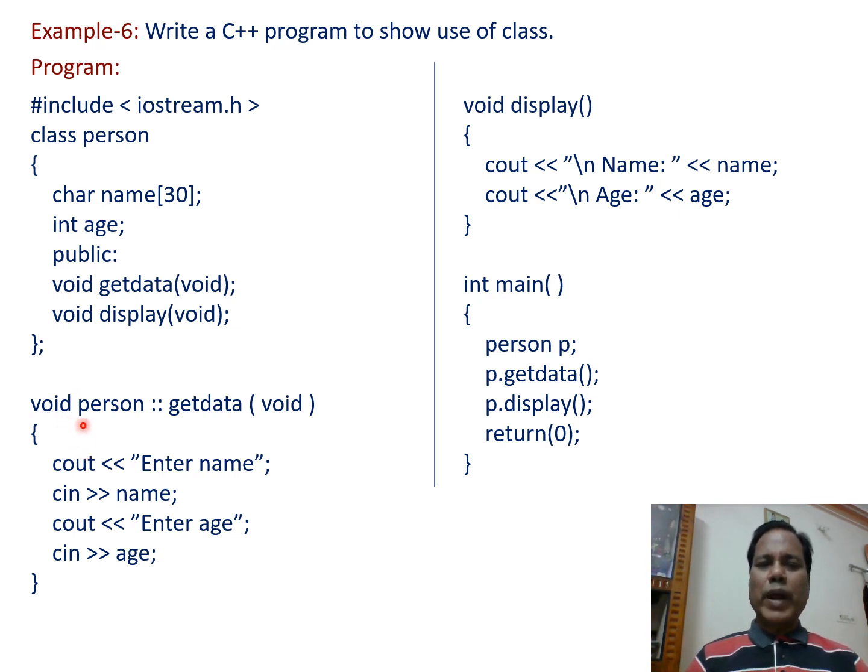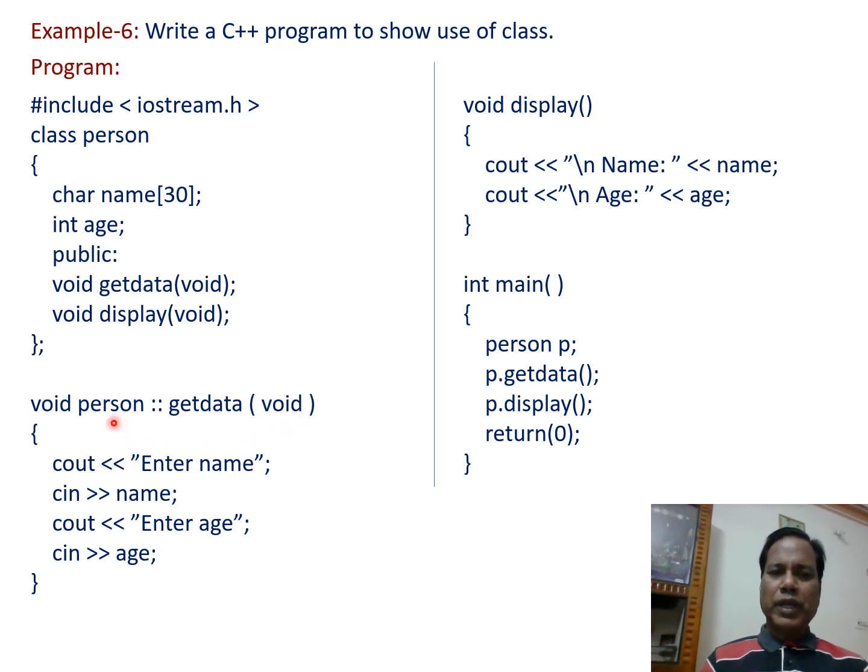Then void person, scope specifier operator, getdata(void). The scope specifier operator is used so that we can access any member variable or member function of the class. So here we declare the getdata function.